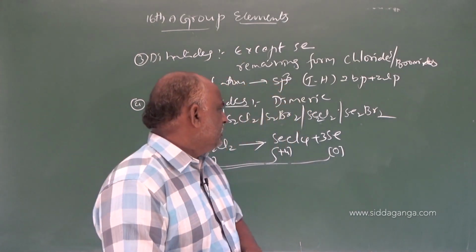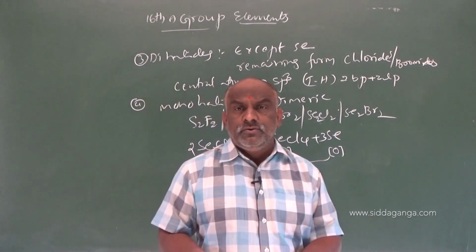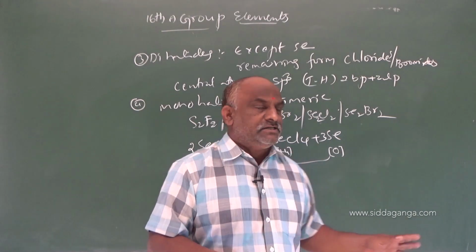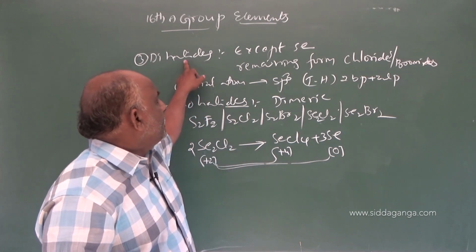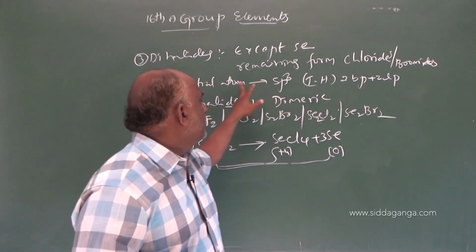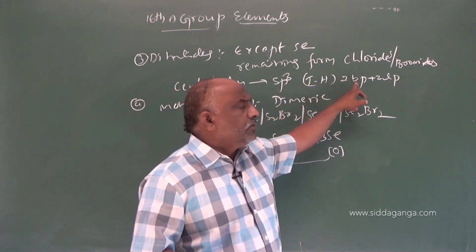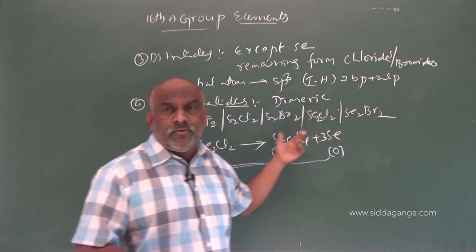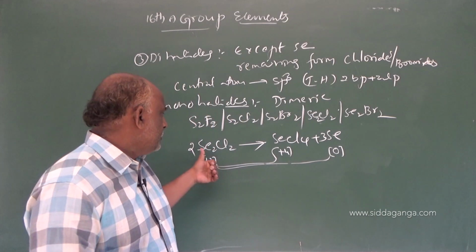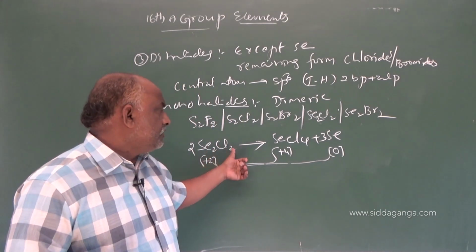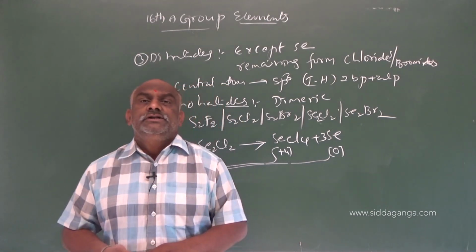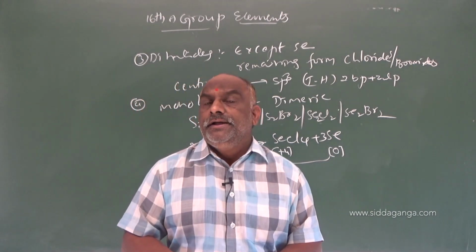Just imagine these are available in the form of H2O2, Na2O2, peroxide type structure. Dihalides, except selenium, are all available in the form of chlorides and bromides, and the hybridization is sp3, tetrahedral, with 2 bond pairs and 2 lone pairs. All monohalides are dimeric and undergo disproportionation. One simple example: Se2Cl2 disproportionates to SeCl4 plus 3Se. So this is the information regarding halides.